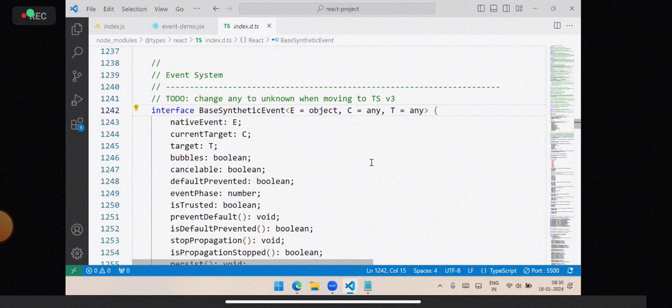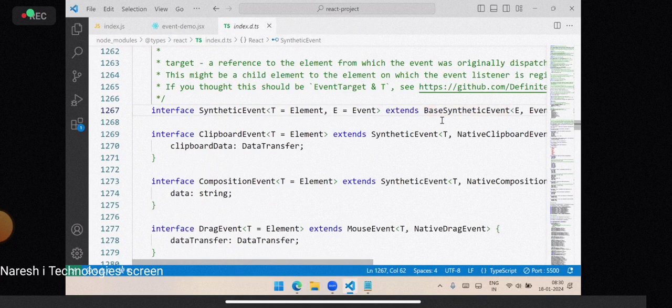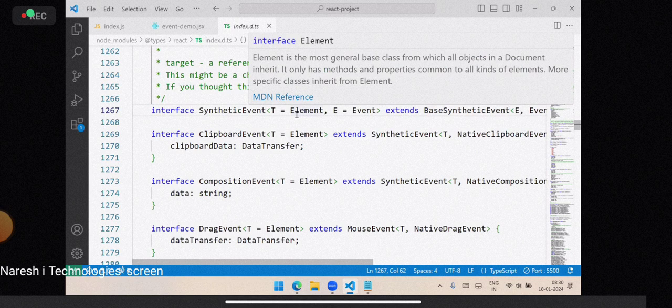This is not shown to you because even developers have restrictions and limits; he cannot explore everything in the architecture behind it. Otherwise, it leads to hacking, meaning it's not secure. That's the reason up to a certain limit, they will stop you. How it maps to the browser events internally, you cannot see or examine that. You will stop here, because if I right click and say go to definition, it comes back to the same place. From here you cannot go. So up to certain levels they will stop.